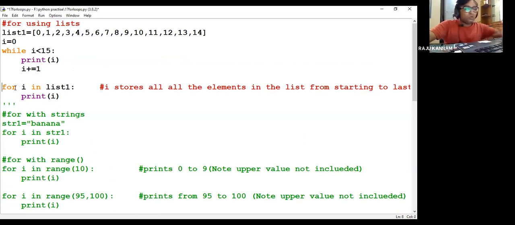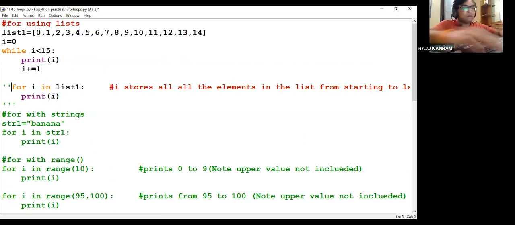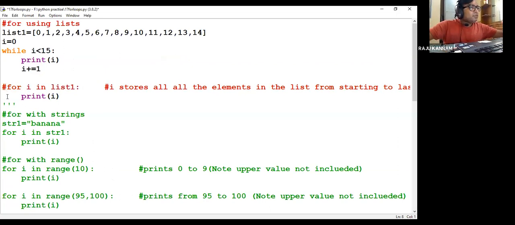Now I'll comment this one temporarily. What will it do? Now i equal to 0, i less than 15. That means a total of 15 elements are there. So it will start from 0, because why am I taking 0? Because the first element is at index 0. Then start printing, or print list1 of i. Then I'll save it and run it.